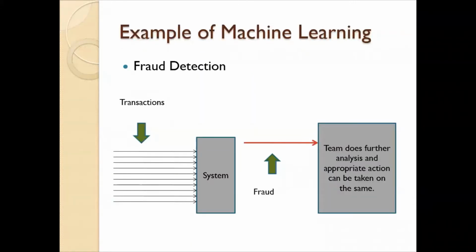There are many examples and applications of machine learning. We will take fraud detection. We get millions and millions of transactions. Machine learning model helps us to determine which transaction is genuine, which is fraud, or probability of transaction being fraud. Once that is determined, it may go to a separate team for further analysis and appropriate action can be taken on the same.